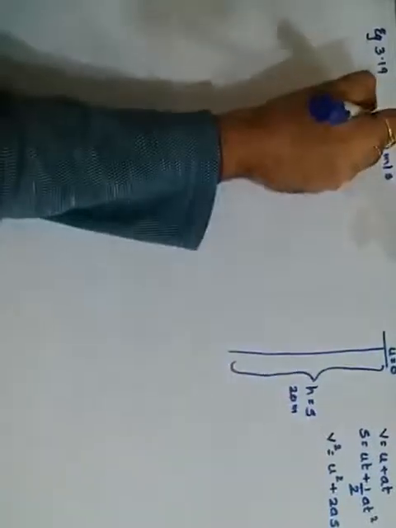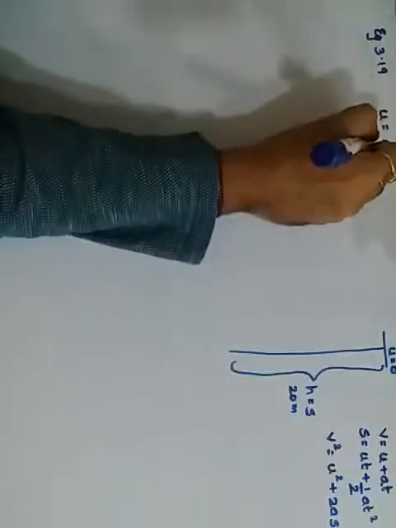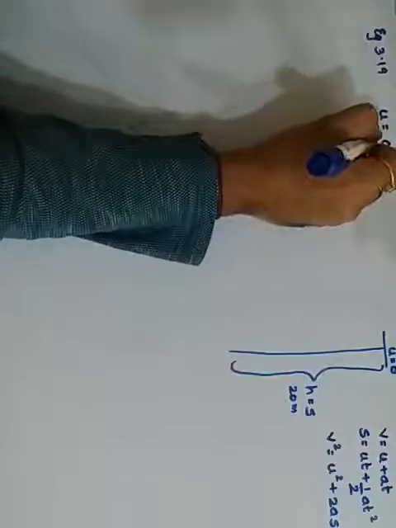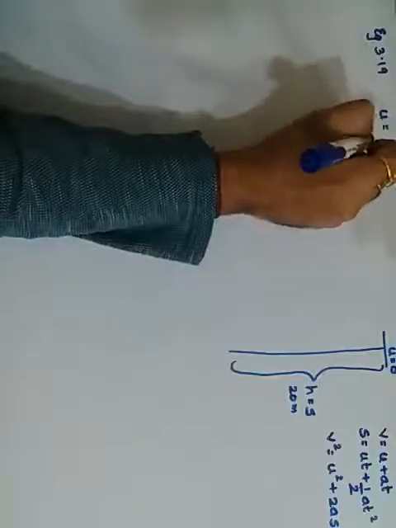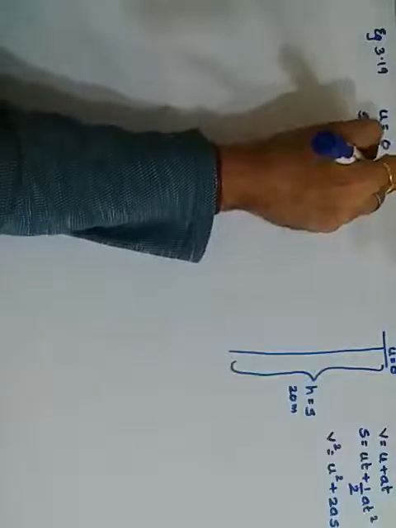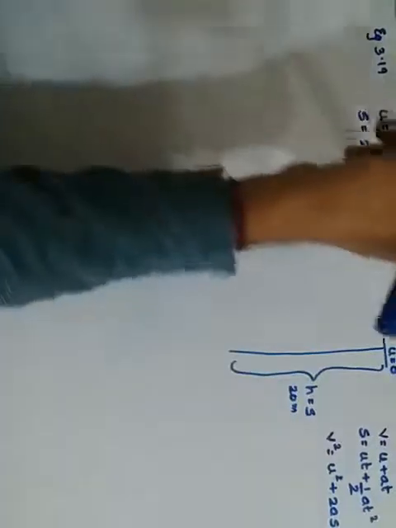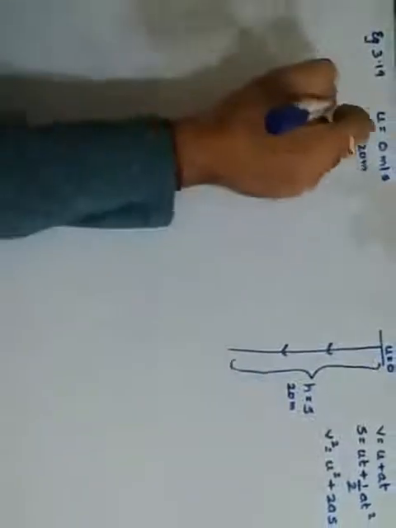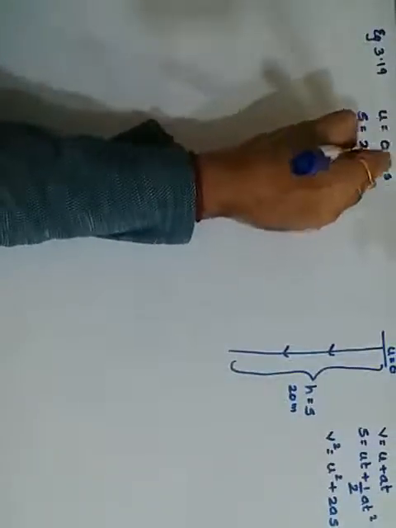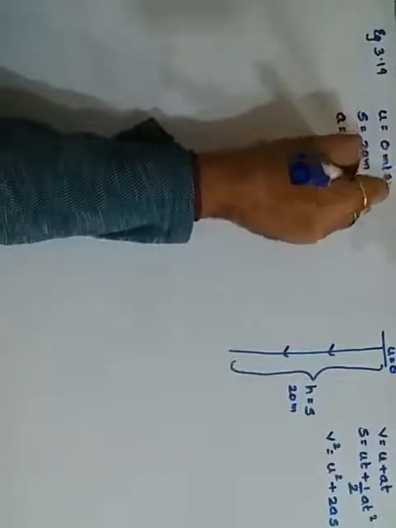The height or the distance covered, h or s, is the same, so it is 20 meters. Its velocity increases as it proceeds downwards at a rate, rate means acceleration, of 10 meters per second square.